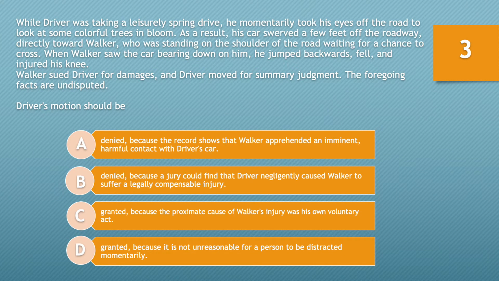Walker sued driver for damages, and driver moved for summary judgment. The foregoing facts are undisputed. Driver's motion should be A, denied because the record shows that Walker apprehended an imminent harmful contact with driver's car. B, denied because a jury could find that driver negligently caused Walker to suffer a legally compensable injury. C, granted because the proximate cause of Walker's injury was his own voluntary act. Or D, granted because it is not unreasonable for a person to be distracted momentarily. Take 10 seconds and choose the best answer now.